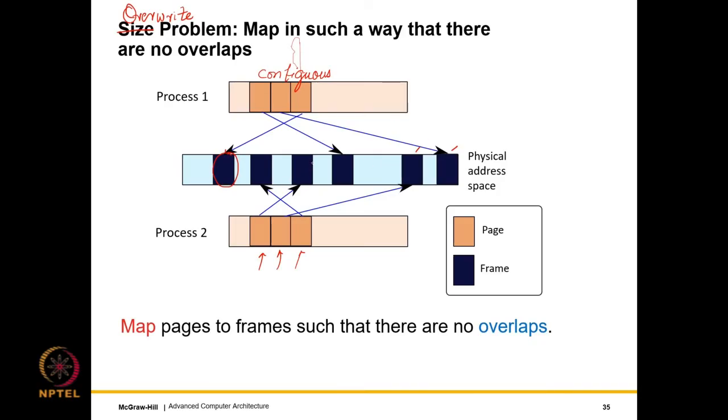So what you can see over here is that the same frame is not mapped to 2 pages, so there is no overlap, which also means that even if one process has a very malicious intent and tries to access the data of another process, which can be a password or a credit card number, the virtual memory mechanism will prevent it from doing so. So it, in a sense, enforces the security of the system as well. So virtual memory prevents unauthorized access.